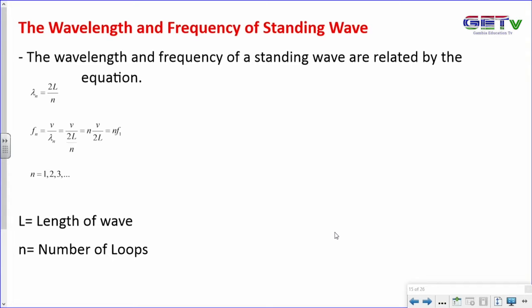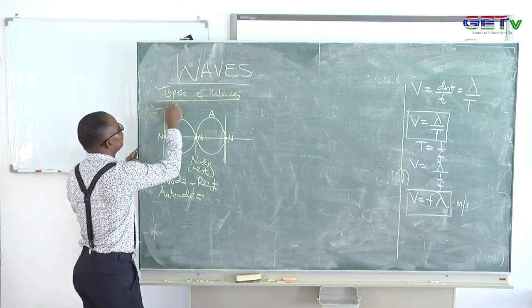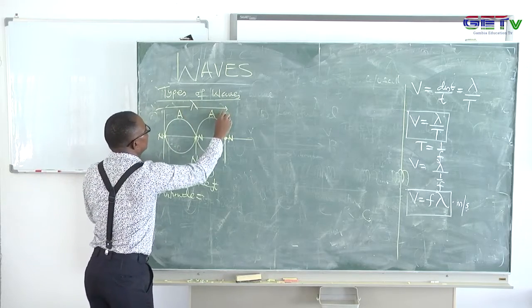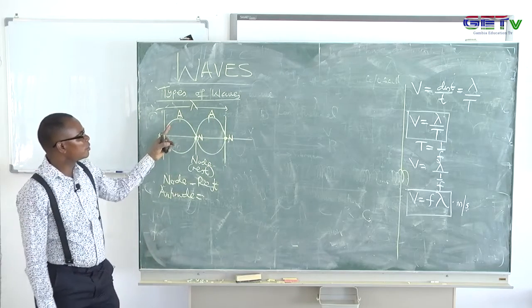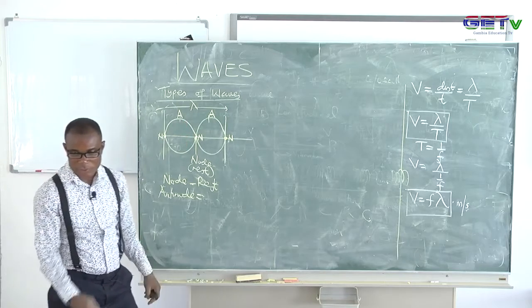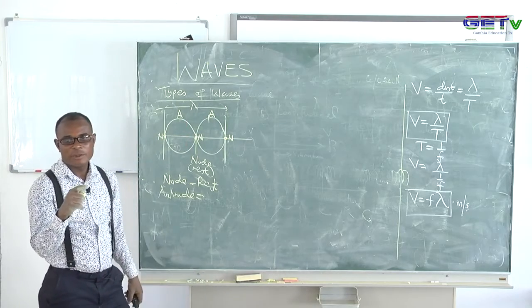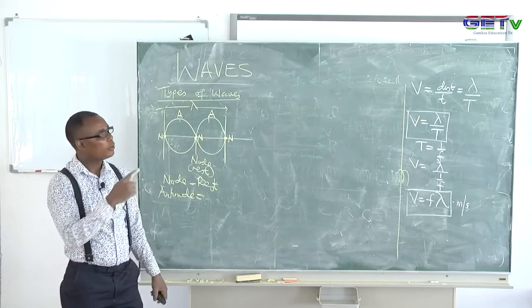So what's the connection between the loop, the number of loops and the wavelength? I've just told you that this is a full wavelength. That is a full wavelength here. This is half of a wavelength. So for a standing wave, the distance between consecutive anti-nodes cannot give you a wavelength. So note that. The wavelength and frequency of a standing wave can be compared with an equation.